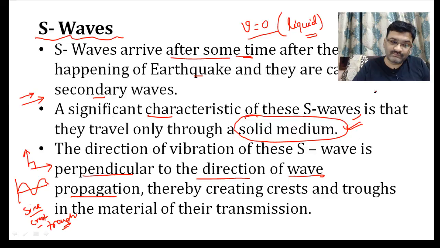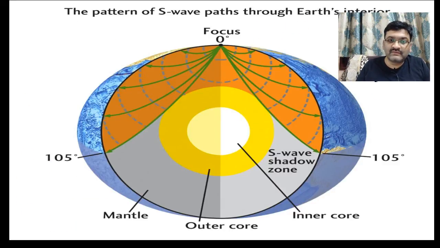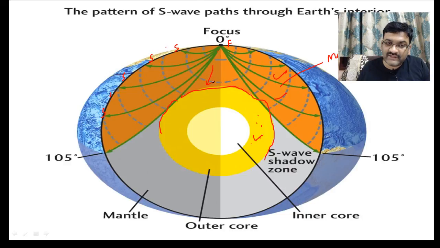So see this. If this is a focus here and this is the P wave, S wave is recorded here at all the places you have recording of S wave, and this is nothing but the boundary of the outer core. So they are propagating through the mantle, because mantle is what, liquid, sorry, mantle is solid. But what about this outer core? Outer core is liquid. So when these waves strike the outer core, they will be blocked, they will not be